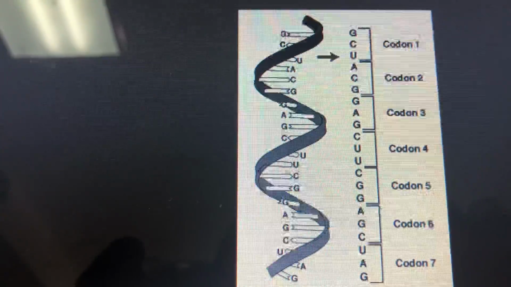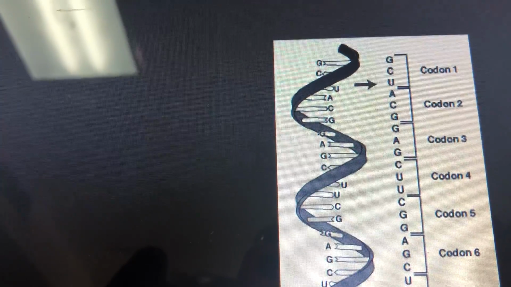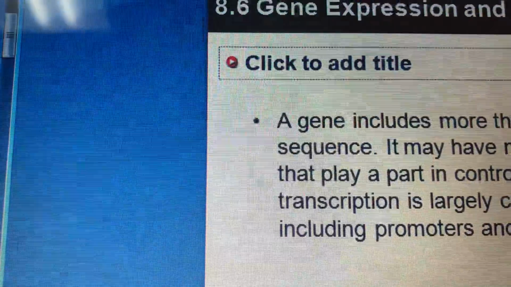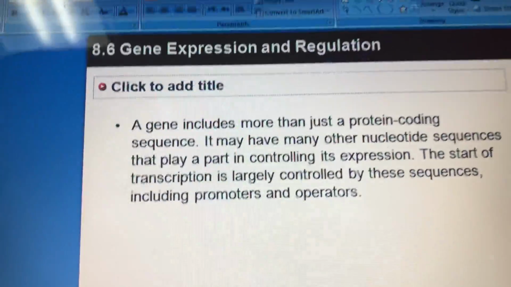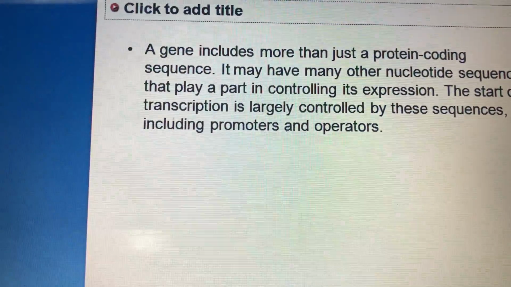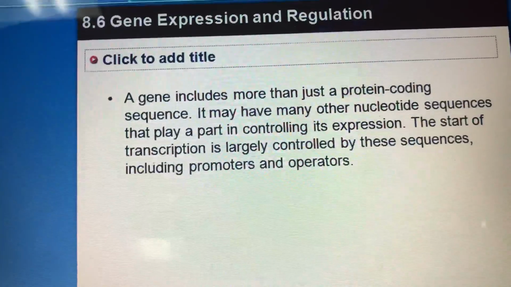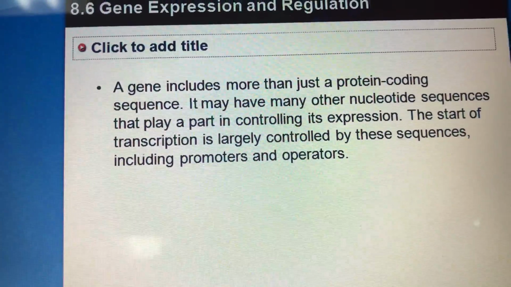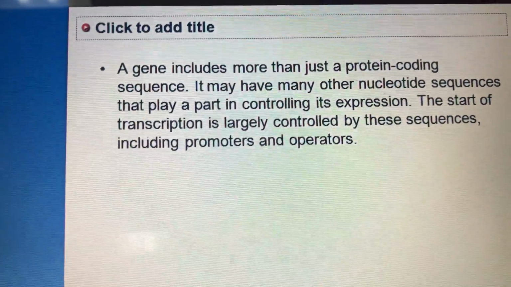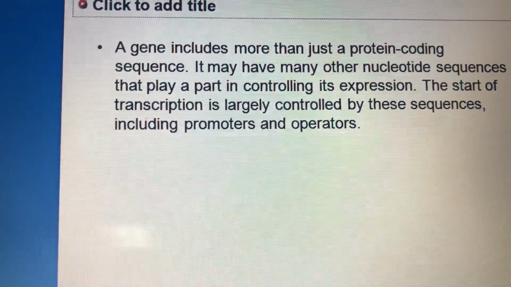Not all these genes are coding for proteins. The different parts of genes have different functions. Not all of them are only for protein coding. No, there are some parts for controlling this process. There are nucleotide sequences that play a part in controlling the expression of the gene. Okay, the start of a transcription is largely controlled by these sequences. These parts or segments on the genes are called promoters and operators.